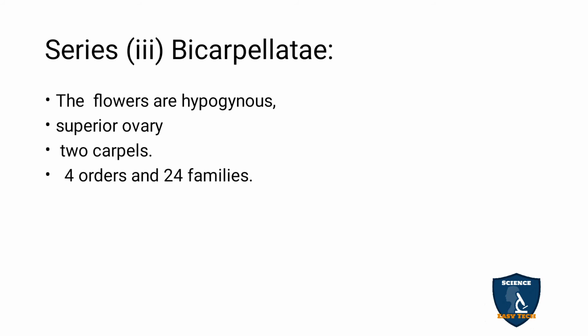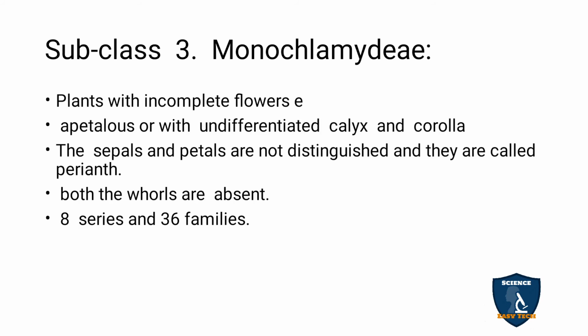Bicarpellate: flowers are hypogynous, with superior ovary and 2 carpels. There are more than 2 carpels in heteromerae, but here only 2 carpels. It contains 4 orders and 24 families.